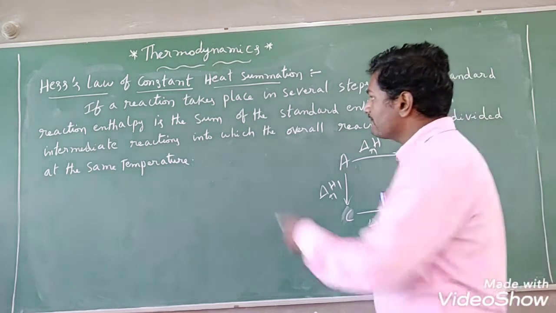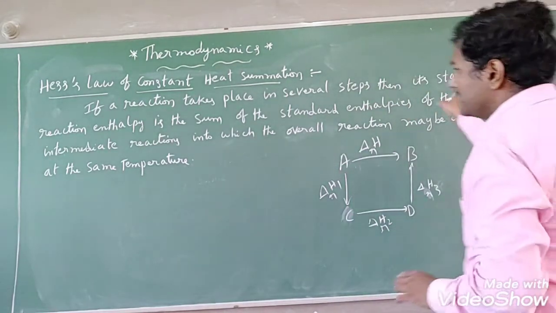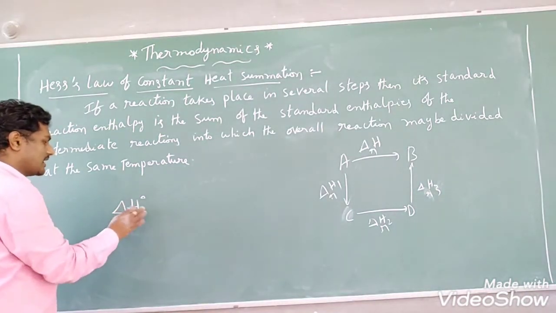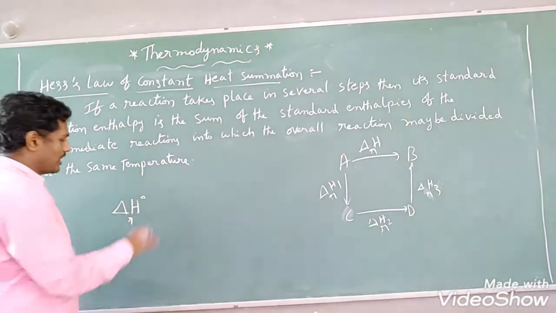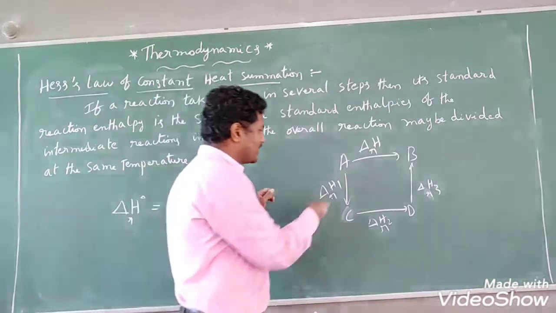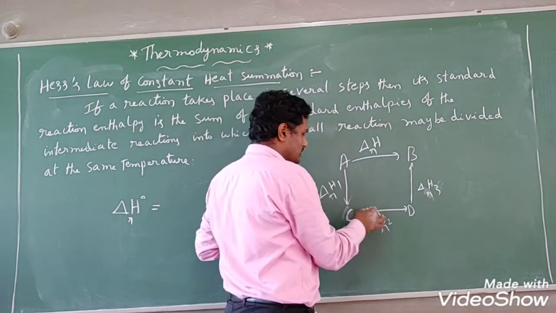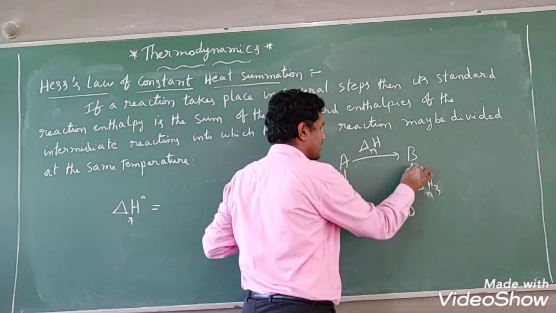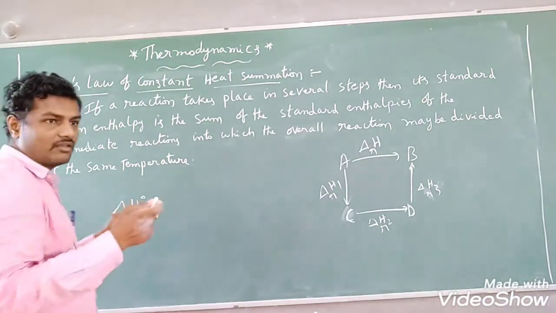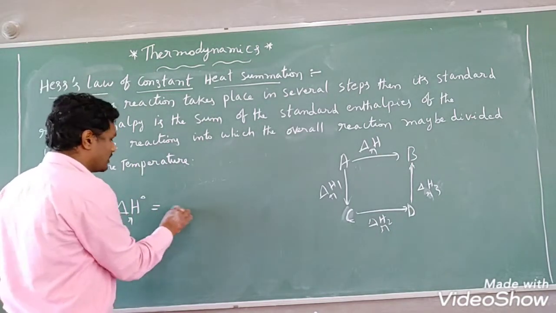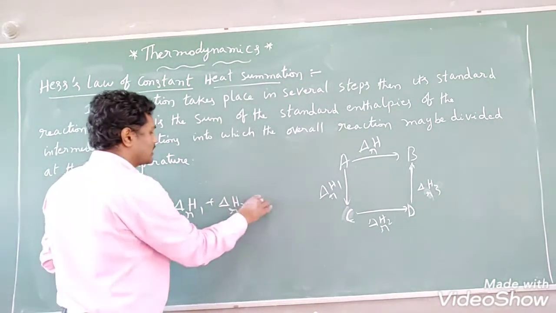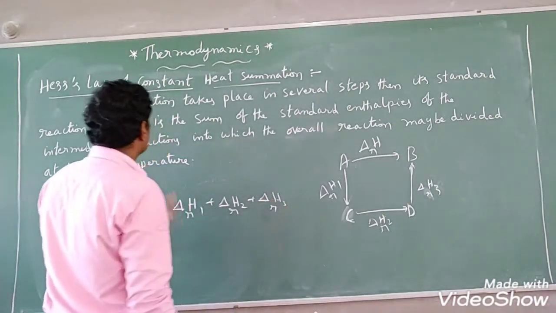If the reaction takes place in several steps, the standard reaction enthalpy, symbol delta H0R, is the sum of the standard enthalpies of the intermediate reactions. This is one intermediate reaction, this is another, and this is another. Three intermediate reactions, right? So all these intermediate reactions' standard enthalpy values we have to sum. That means delta H1R plus delta H2R plus delta H3R. This is the other definition.